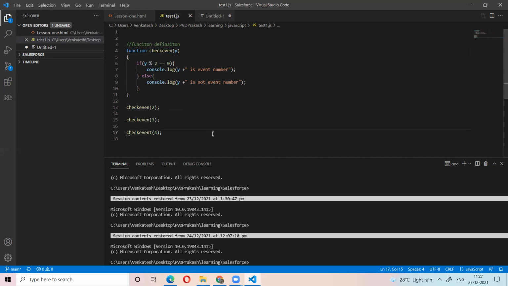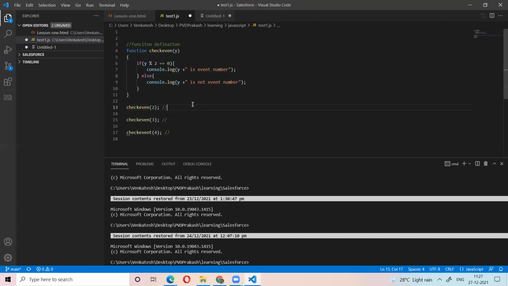Now what is the output? Hello? 2 is even. What is the output of the 13th line? Y is an even number. 15th line, y is not an even number. 17th line, y is an even number.